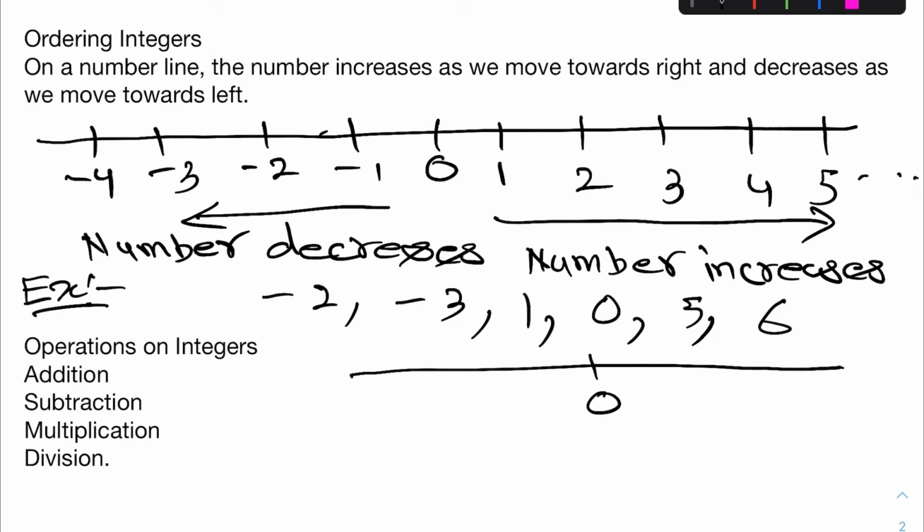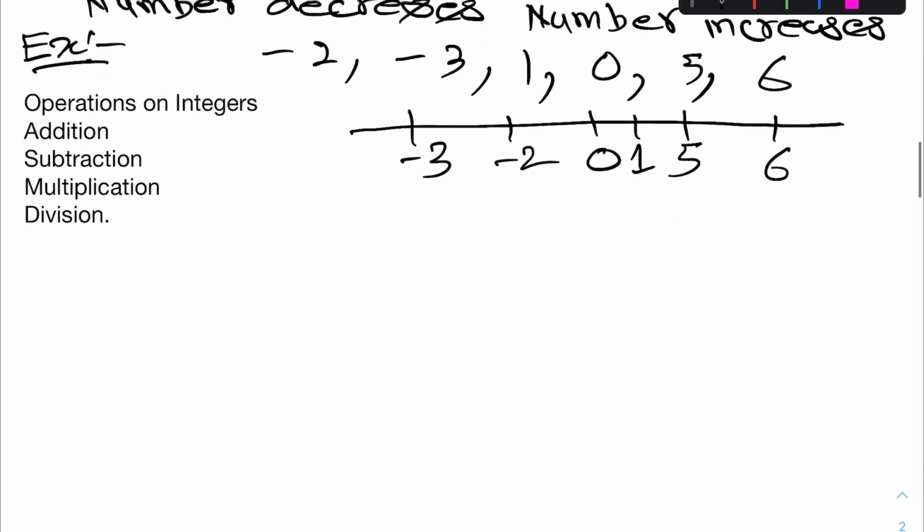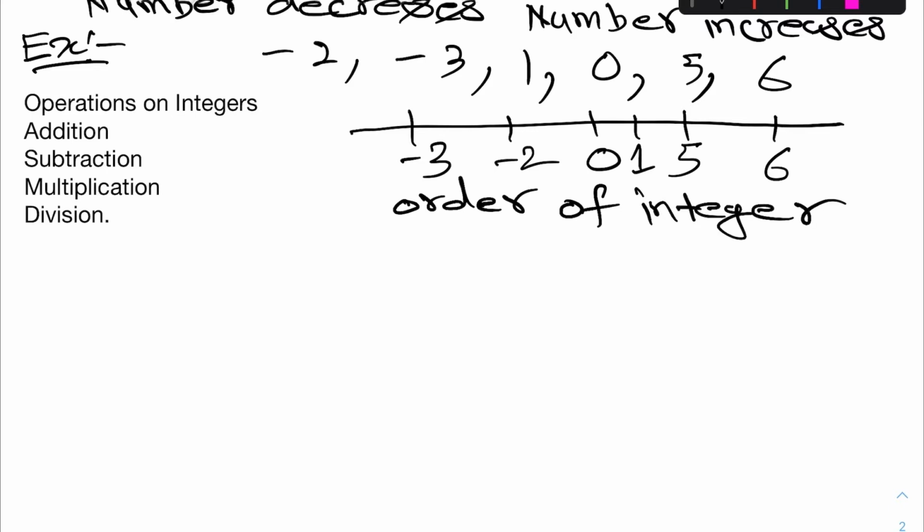After that, what integers do you have? 5 and 6, and 1 is also there, and -2 and -3. So the order of integers is -3, -2, 0, 1, 5 and 6.